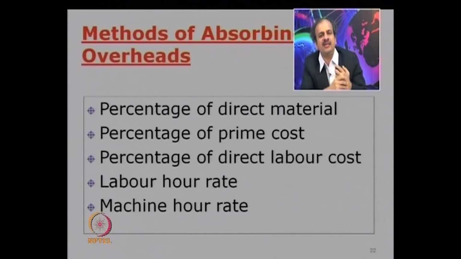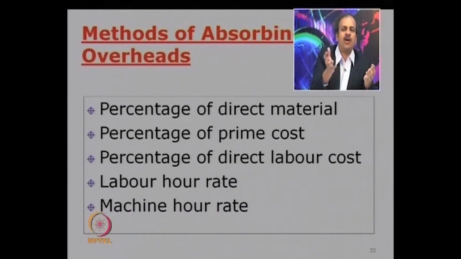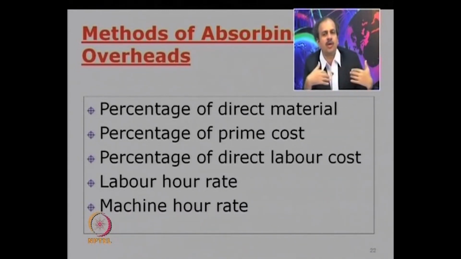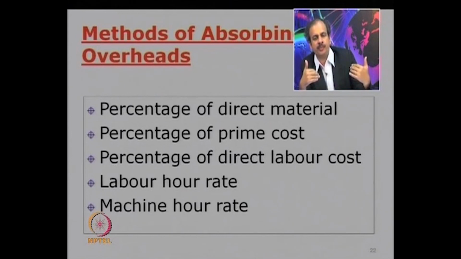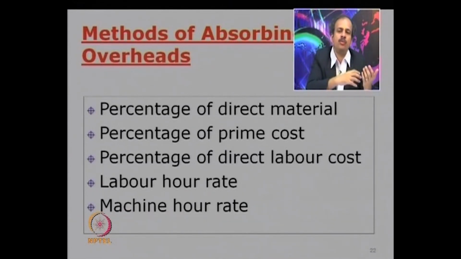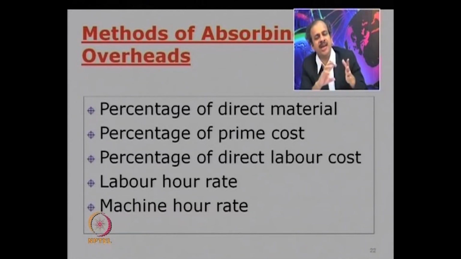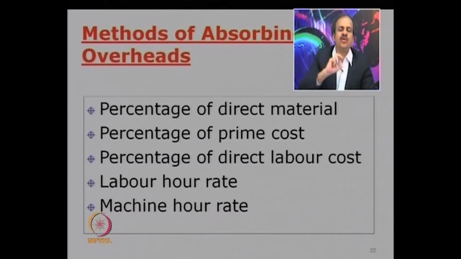Stage number 3 is a stage where all the costs are now ready. They have been collected at a cost center level. So sometimes you may be required to reapportion. So the stage number 1 was allocation, stage number 2 was apportionment. It may involve a sub step called as reapportionment. Can you think when the reapportionment is required?